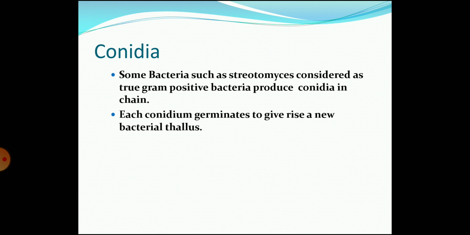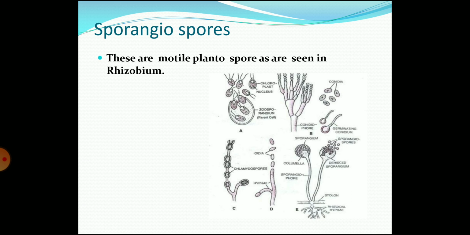Conidia. Some bacteria such as Streptomyces, considered true gram-positive bacteria, produce conidia in chains. Each conidium germinates to give rise to a new bacterial thallus. Sporangiospore. These are motile planospores seen in Rhizobium.